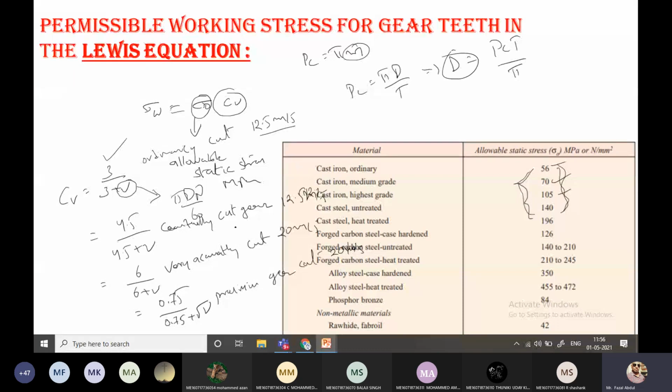If you write d in this equation, that is pi into Pc into t by 60 into pi. So this pi gets cancelled, giving Pc into t by 60. With this relation also you can find the velocity.